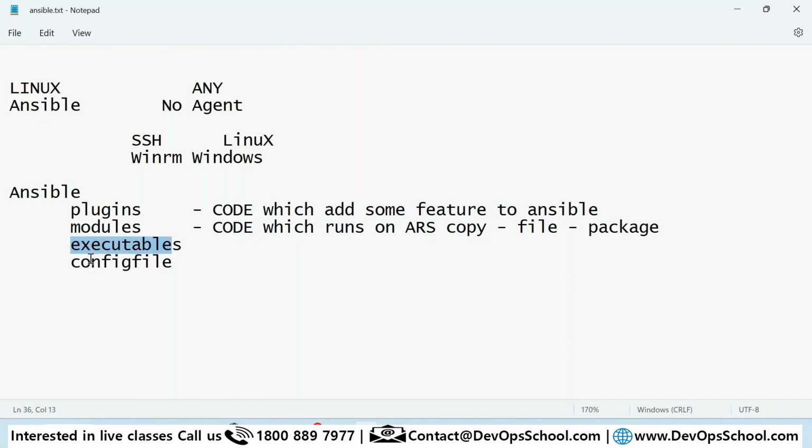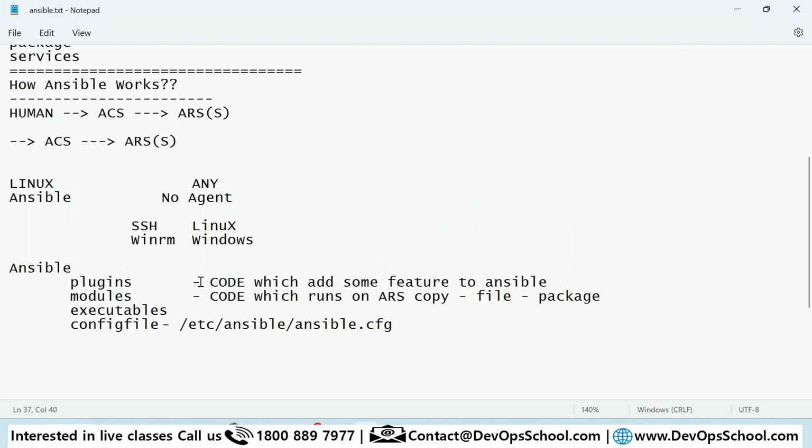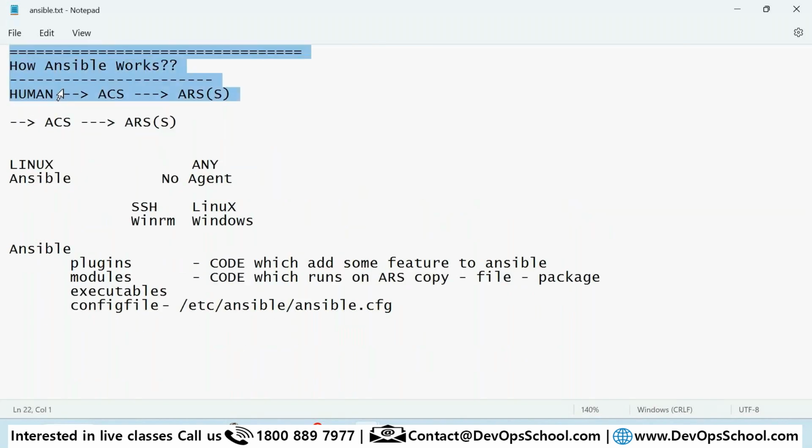Executables are things like ansible, ansible-playbook, ansible-vault. These are the executables you will have for working with Ansible. And if you want to modify the configurations for Ansible, this is the file which you can change.